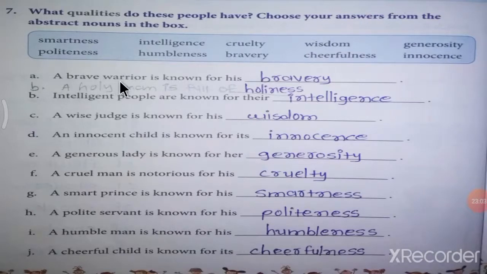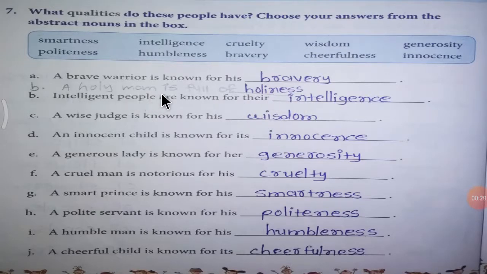Now, let's start to solve the exercise. A brave warrior is known for his bravery. In some textbooks, it's given, a holy man is full of holiness.